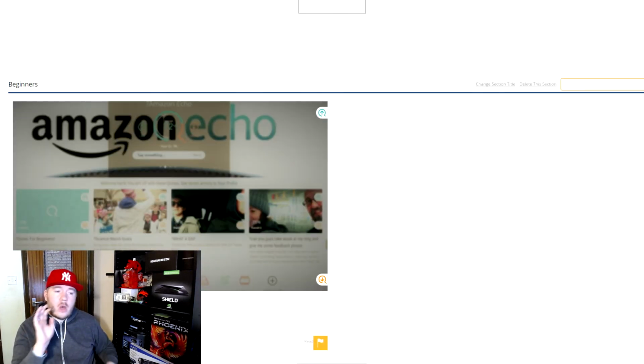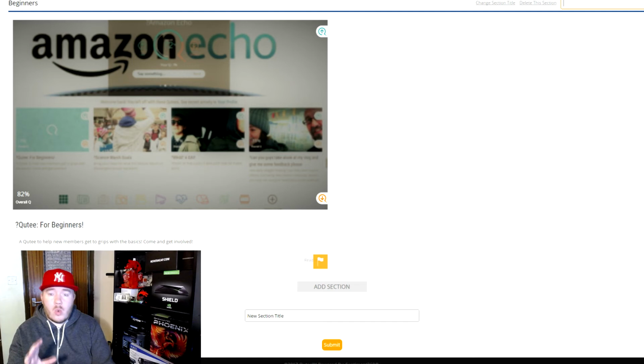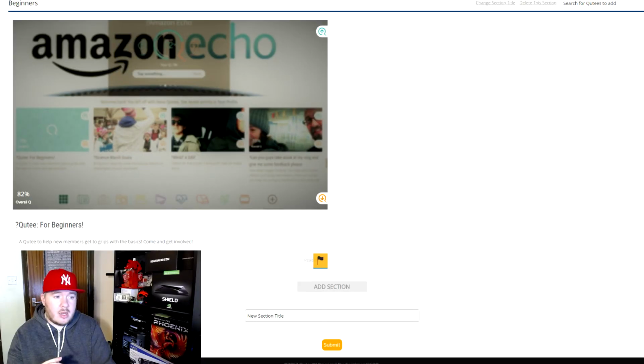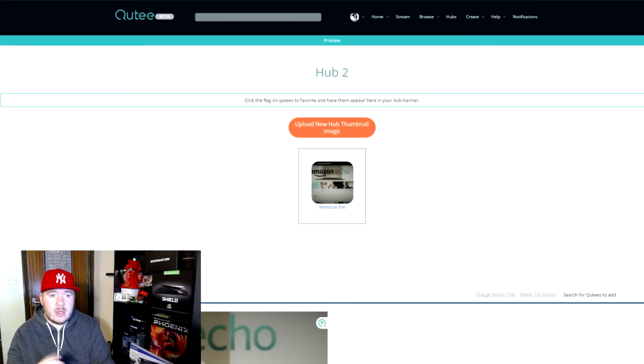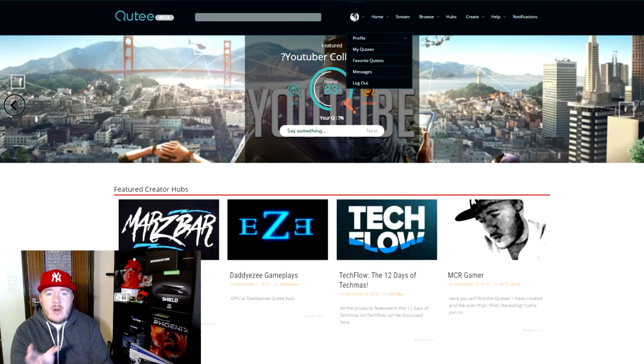Now, what a lot of people stumble on with the hub is getting the Qutee to actually show up in the hub. Once you've done it, for the Qutees that you want to show up in your hub, you need to hit this flag. Press that flag and it goes black. That means now when people go into this hub, they will see it. And it's that easy. Your hub is now created. So then, we go to Qutee again. You go back to your profile.